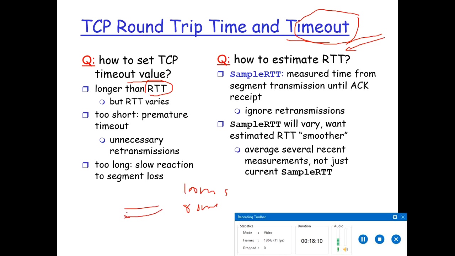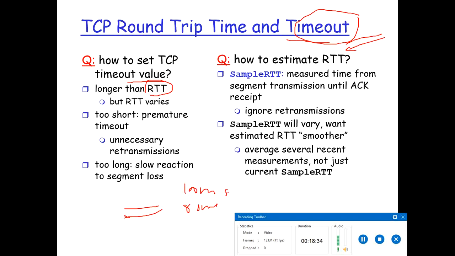So there will be unnecessary retransmissions and unnecessary duplications occupying the buffer. But if it is too long, there will be a slow reaction to segment loss. Either the receiver or the sender has to wait for a longer time to react that a particular packet or acknowledgement is not received.